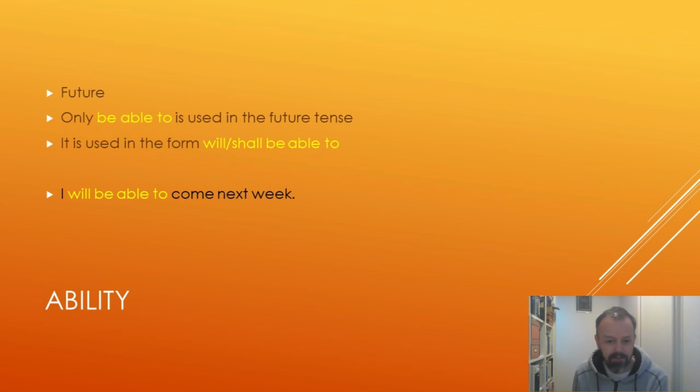And I would also say shall is slightly old-fashioned. But yeah, it's a possible usage, and it is correct, certainly in British English. So I will be able to come next week. I shall be able to come next week is how we describe abilities in the future tense.